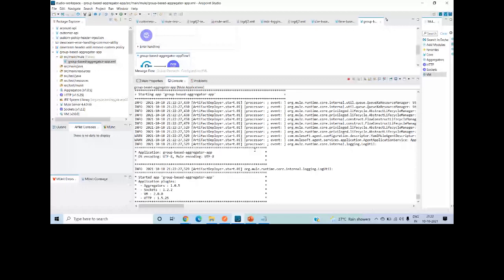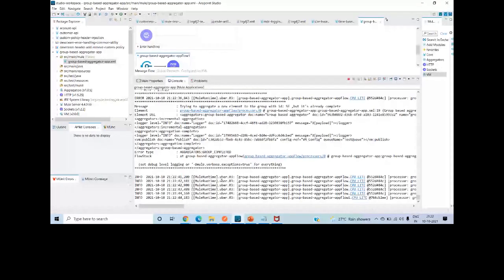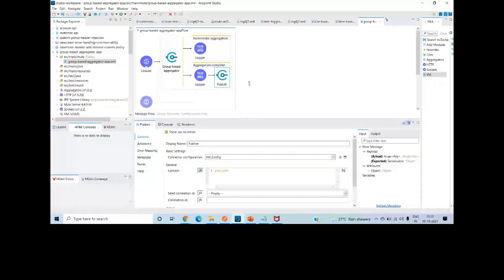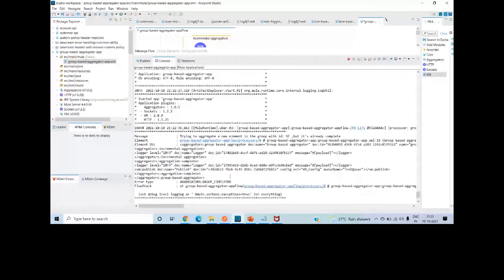Okay, it is already 180 seconds, right? We have an eviction time of 180 seconds. Something, it will work with VM. I have done some, let me check. I've done some mistake in publish. I will make this 20 seconds. What is the error? Let me check. I know what the problem is.